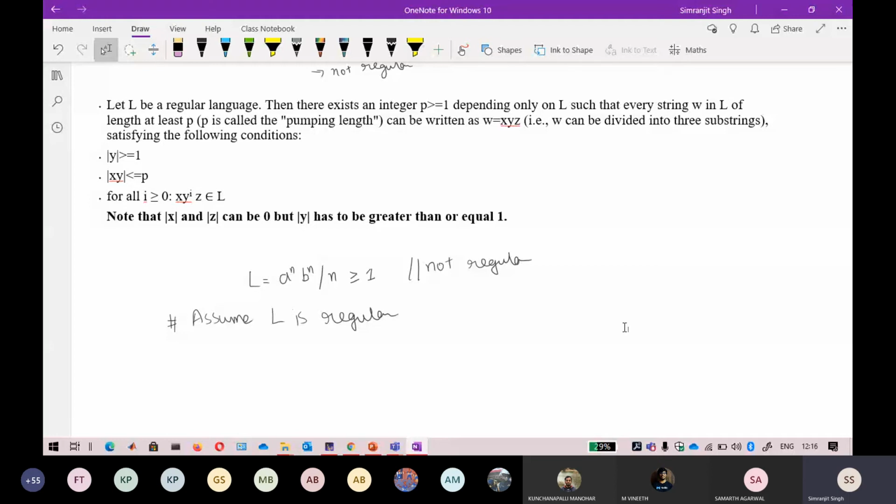Don't get confused with all these variables here. The first variable is L, the language, so there is no confusion about it. The second variable is P, also called the pumping length. The third variable is your string, so I write it like this so you don't get confused, because the variables are very high in number. That is why most students don't understand the definition here. The last ones are x, y, and z, which are the division of the string.